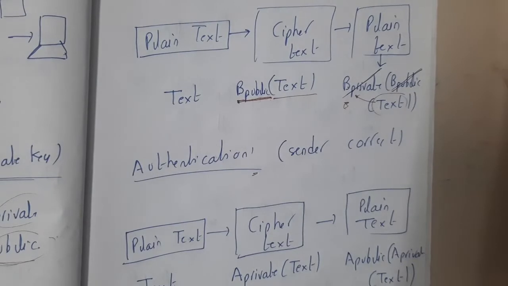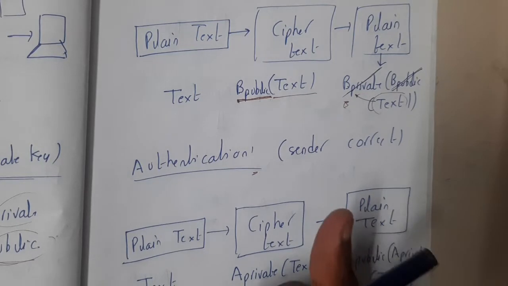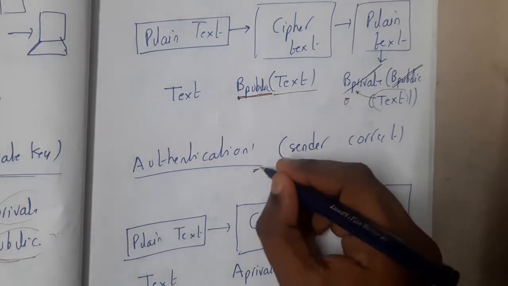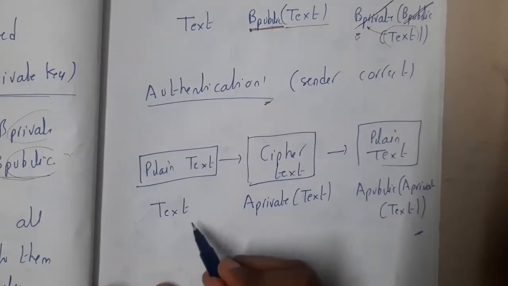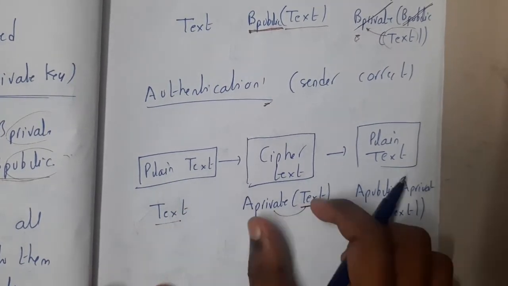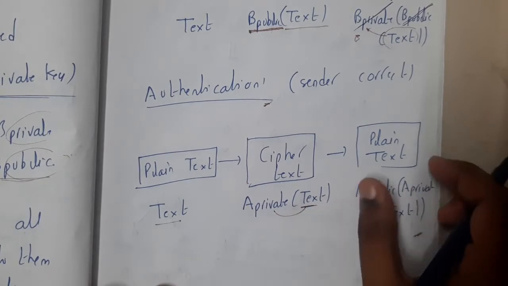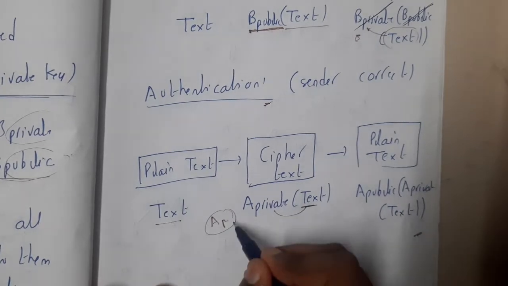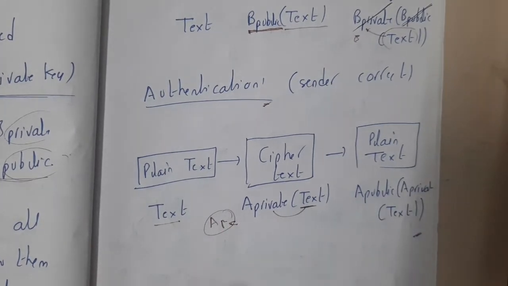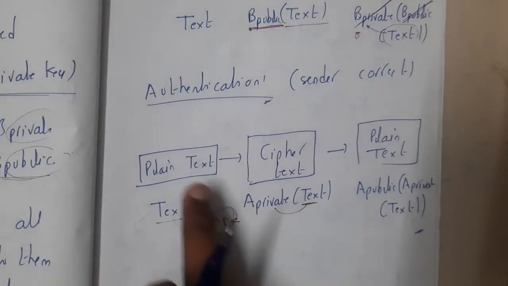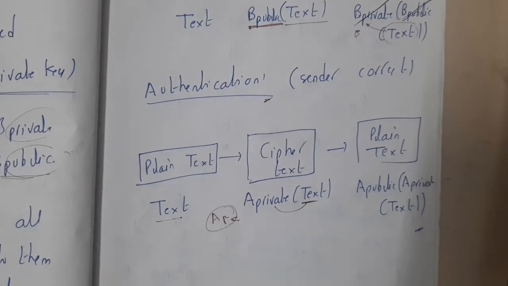Similarly, authentication. Authentication is nothing but who is the sender. If you are getting some data, it should be from the real sender, right? Some hacker should not send it to you pretending to be your friend. So for that we use the concept of authentication. When you are sending your particular text, you will lock that text with your private key. And who can unlock this, guys? This can be unlocked with A's public key only, right? Yes. Anyone can read it, but it will work only with A's public key, which means indirectly it was locked with A's private key. With this understanding, you can clearly say that A is the sender, right? Yes. So this is the concept of authentication.